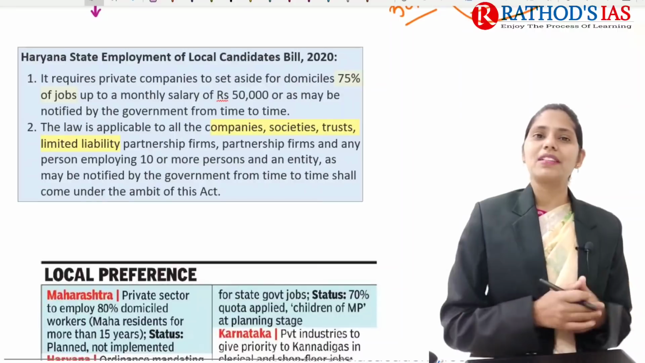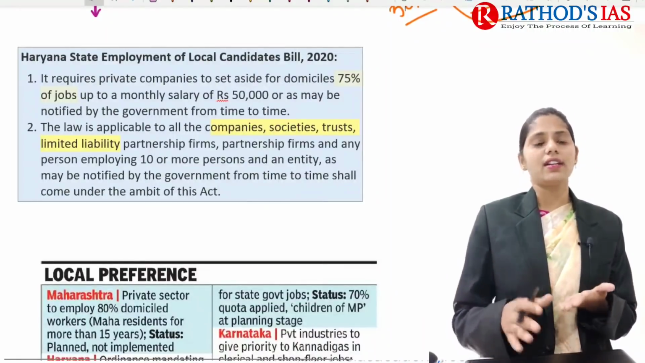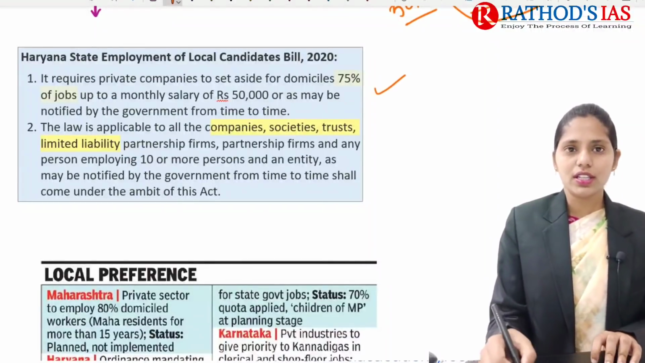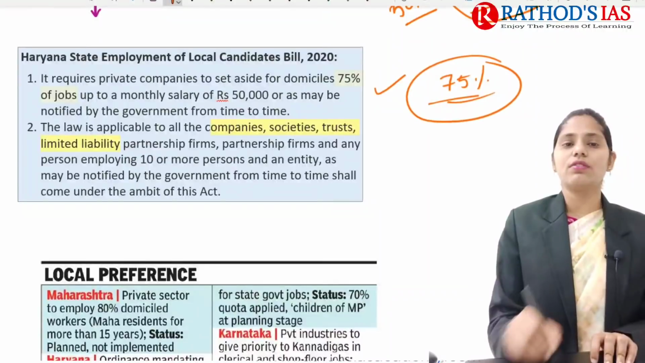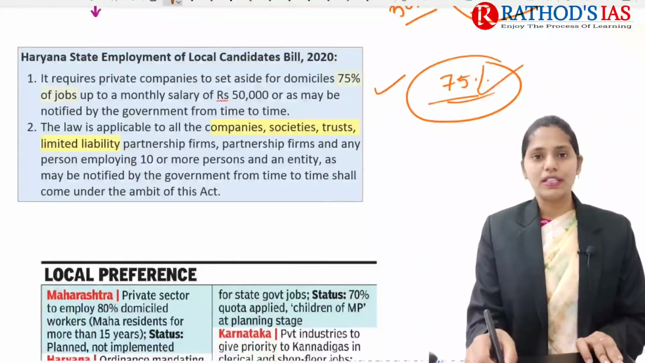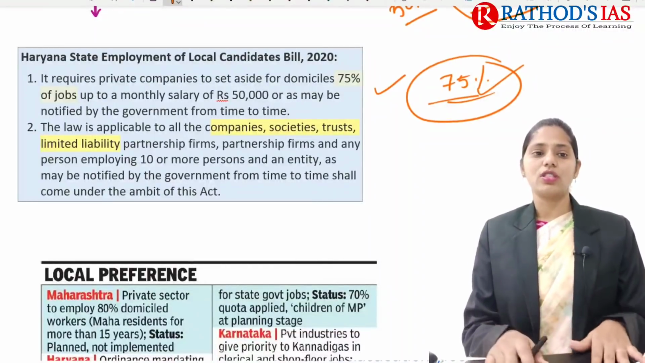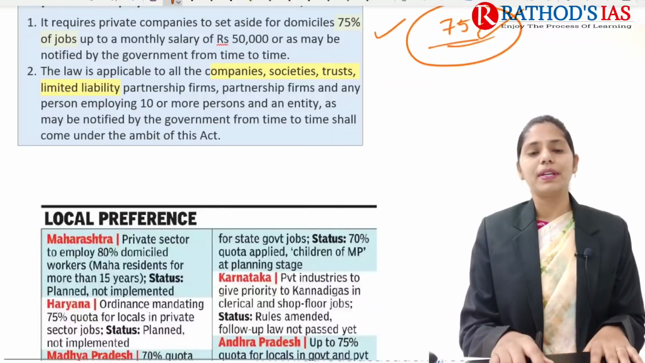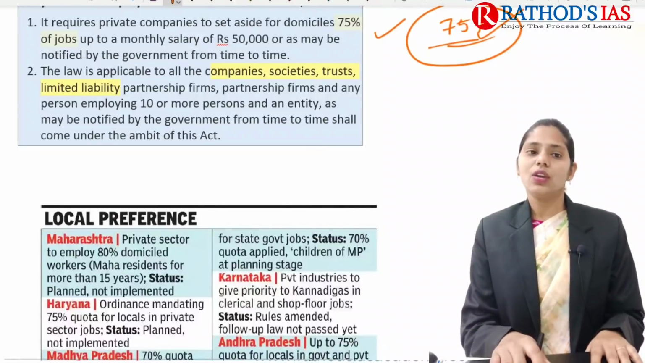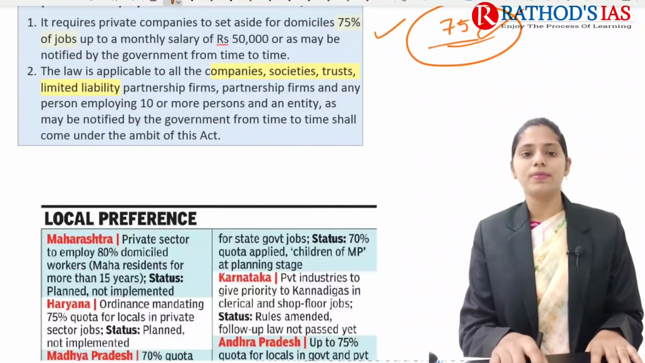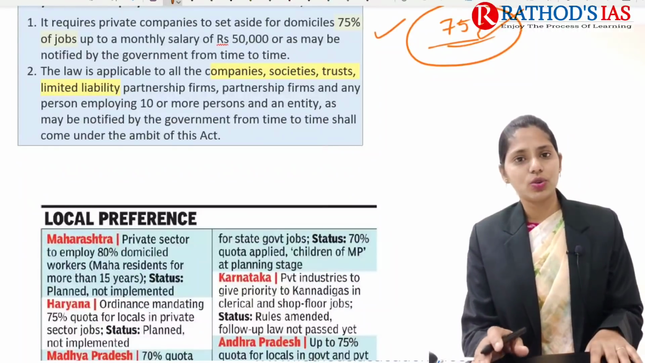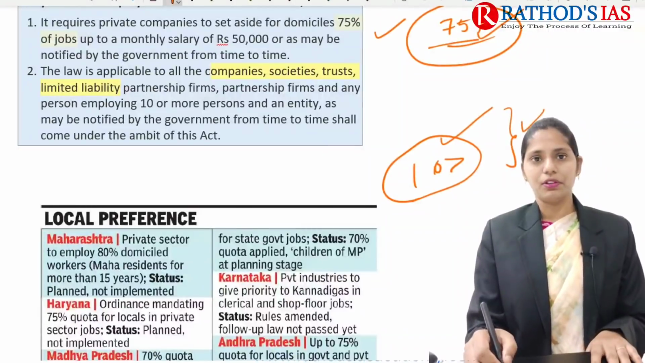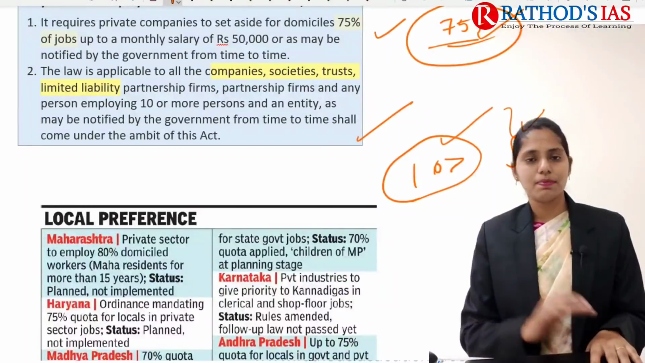So now let us try to see some basics regarding this. What is this Haryana State Employment of Local Candidates Bill, which is mainly talking about? The first one here mainly says that there is 75% reservation in jobs up to a monthly salary from 30,000 to 50,000. This is the first important provision, and this law is applicable to all companies, societies, trusts, and even limited liability partnership, that is LLP firms as well. Any person who is employing 10 or more than 10 persons in an entity will come under the purview of this law. So these are some important basic points.